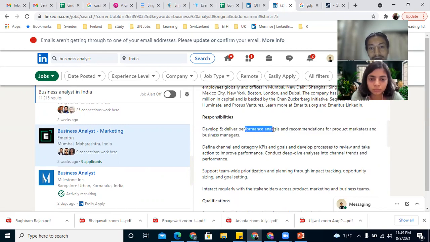Right now, you will analyze performance of different products of the Emeritus courses, and then you'll recommend it to product marketer and business manager. Define channel and category KPIs and goals, develop the process, review and take action to improve performance. So yeah, you will develop KPIs, you will develop new metrics and develop process to capture those metrics, and then inform deep analysis to improve the performance.